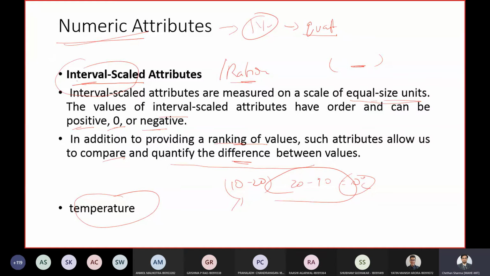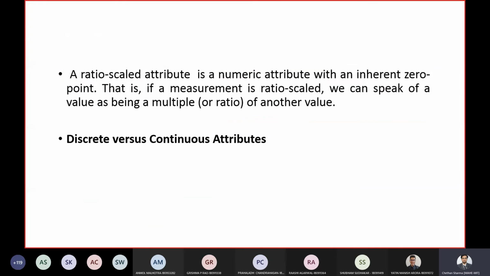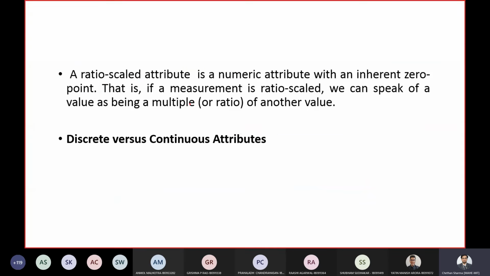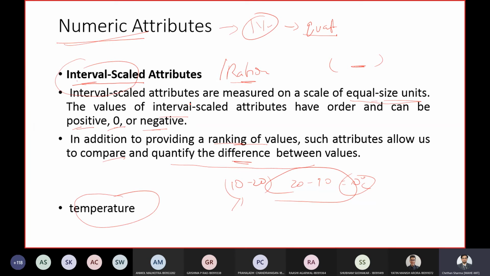Okay. Now, what do you mean by ratio scale? One major difference between this interval scale and the ratio scale is with respect to the 0 point. There is something called a 0 point.